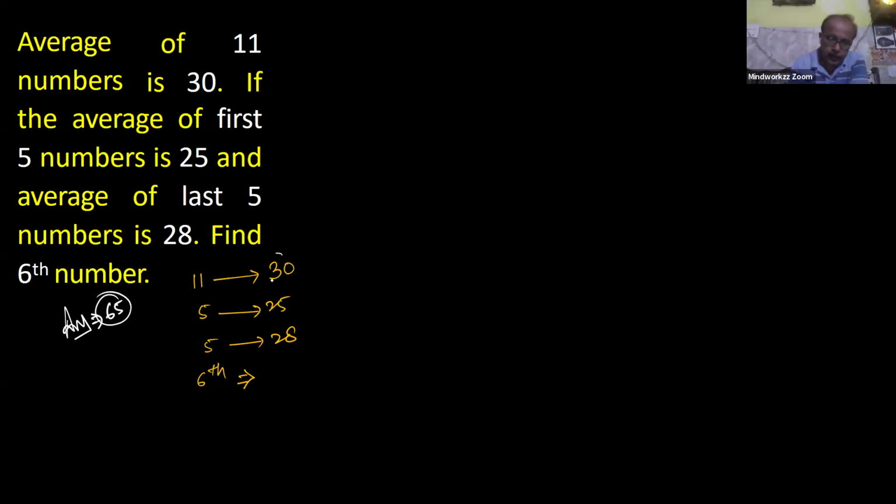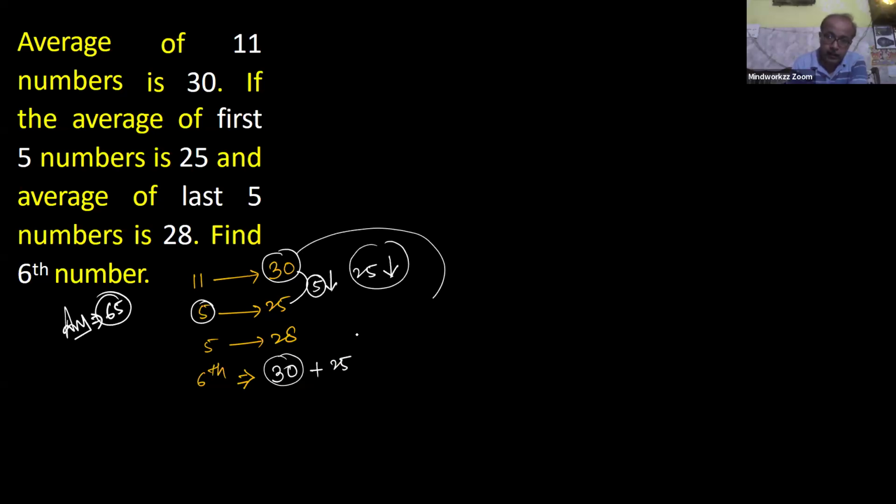Better. Complete group average value is 30. Take this average value, this is 30. For the initial 5, it's decreased by 5. So for each number it's decreased by 5. For all 5 numbers, the overall decrease value is 25. And because this value is decreased, to maintain this average at 30, add this 25. For the last 5 numbers, it's decreased by 2 for each number.